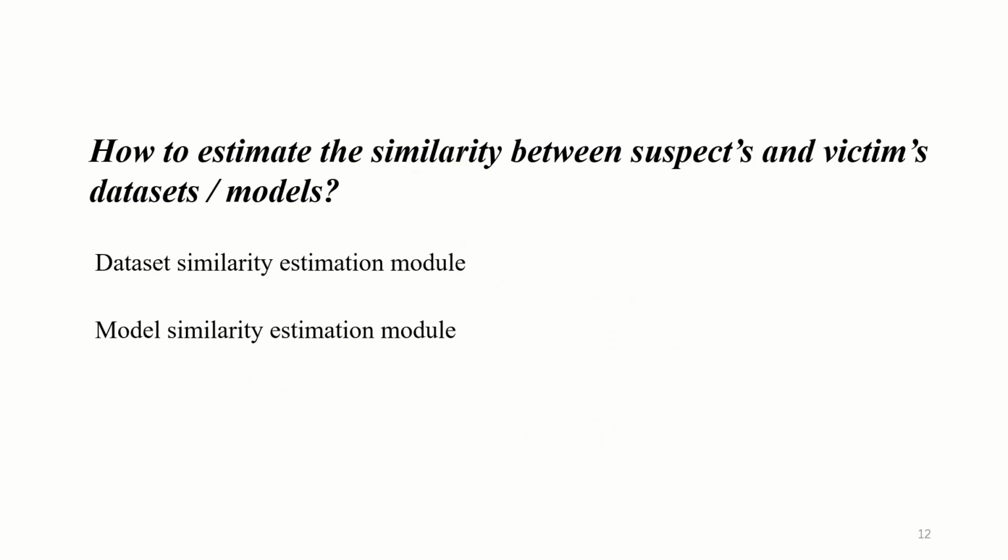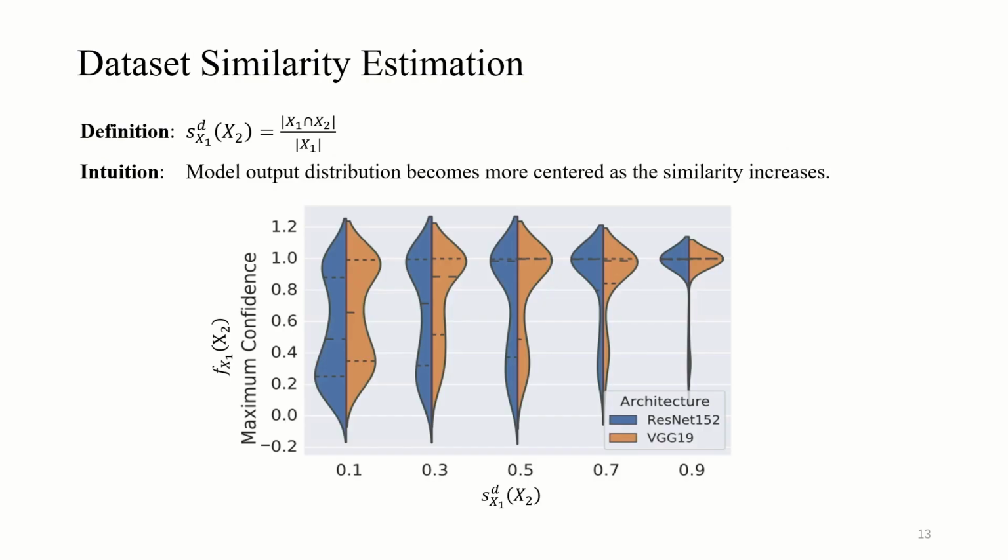So how to estimate the similarity between datasets or between models? In this work, we designed the dataset similarity estimation module and the model similarity estimation module. For the dataset, we define the similarity as the intersected proportion between the base dataset x1 and the target dataset x2. Our intuition is that the model output distribution becomes more centered as the similarity increases. This figure shows the confidence distribution on x2 of model trained on x1. We can see that as dataset similarity decreases, two datasets become less similar. The distribution becomes less centered.